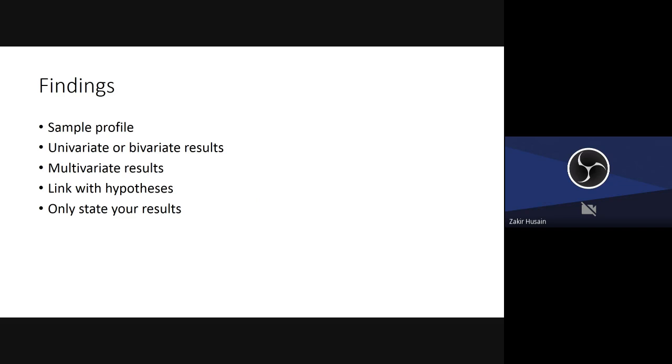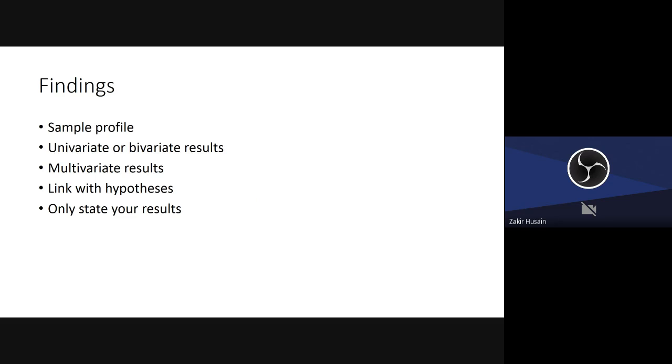Findings. As I've told you, if it's a material and methods section, you should start off with the sample profile. Otherwise, it will come in the earlier section. Initially, we discuss the univariate or bivariate results: frequency distributions, tabular analysis, results of t-tests, chi-square tests, and so on. Then we go to the multivariate results. Over here, just state your results. Don't discuss them. Just say that, okay, we have found that education is positively related, but income is insignificant. And relate them with the hypothesis.